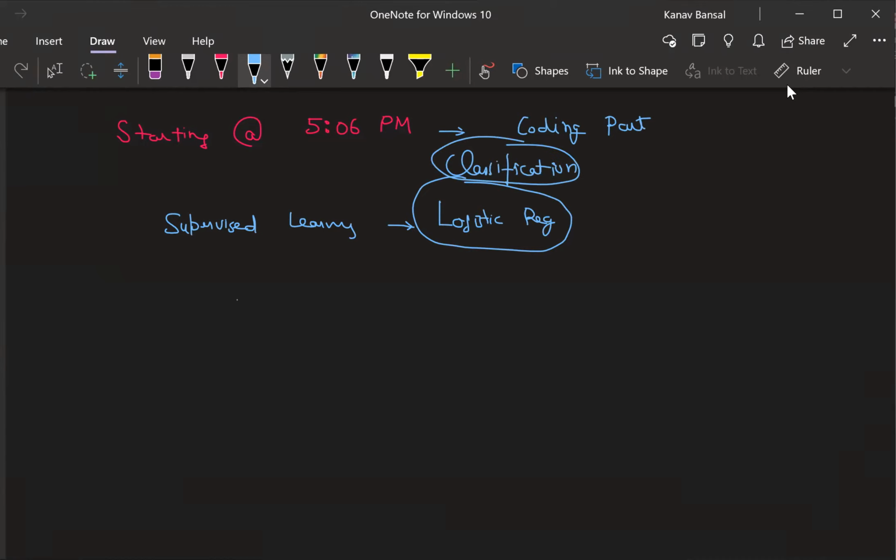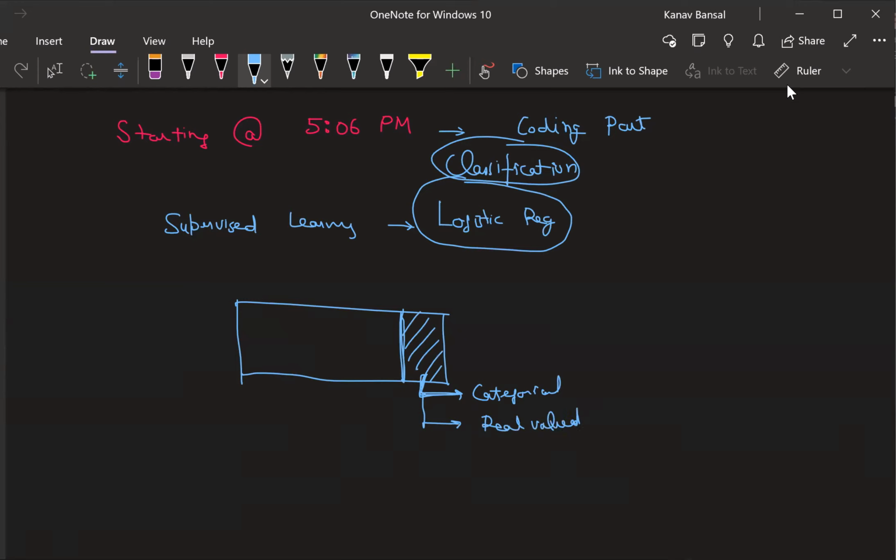Whenever the data is given to us, let's say we have to predict this column in the data. We will look into what kind of column it is. Is it a categorical column, or a real valued numerical column? In case it is a categorical column, we will go with classification. If it is real valued, then we'll go with regression.